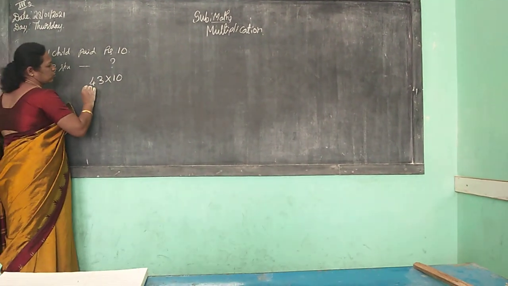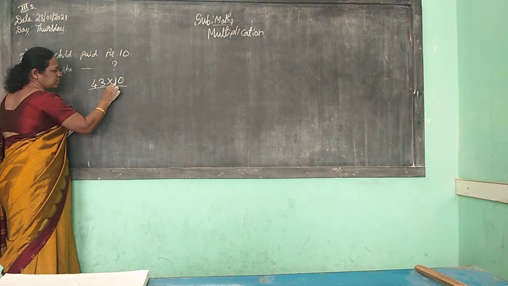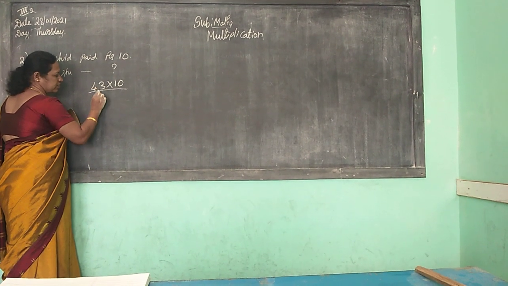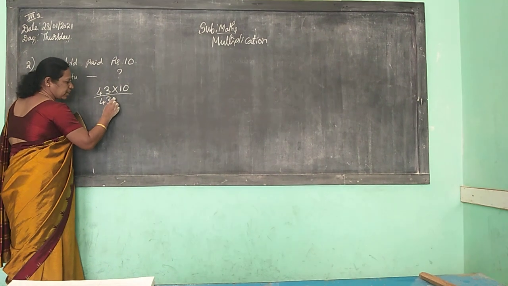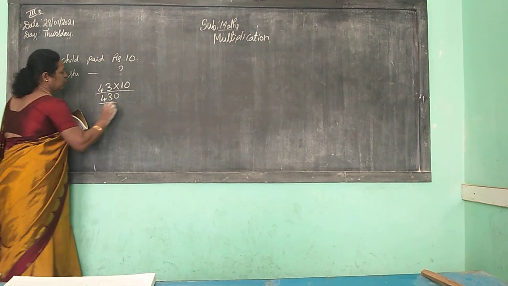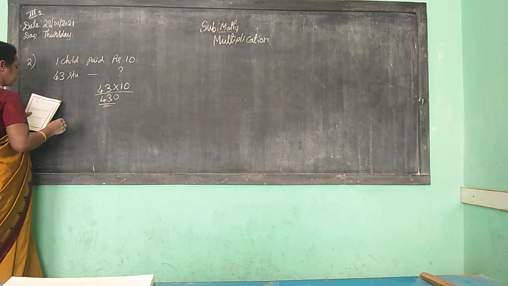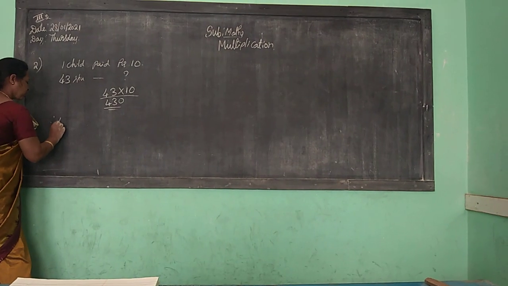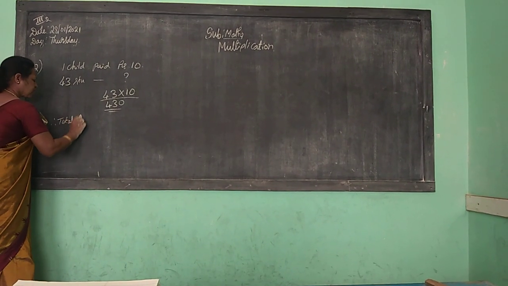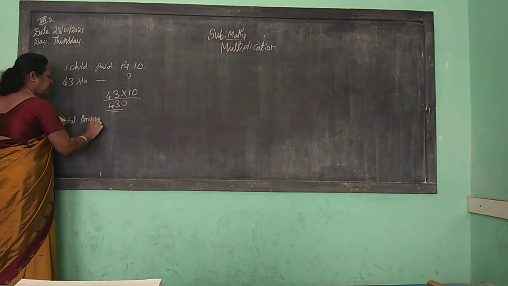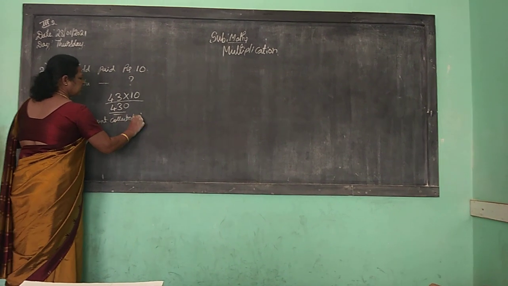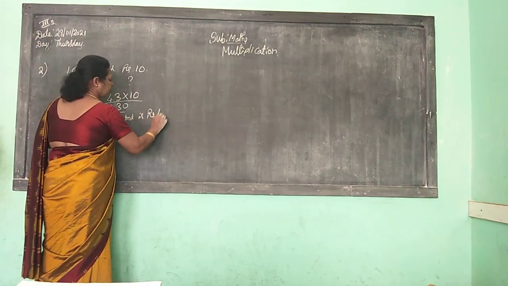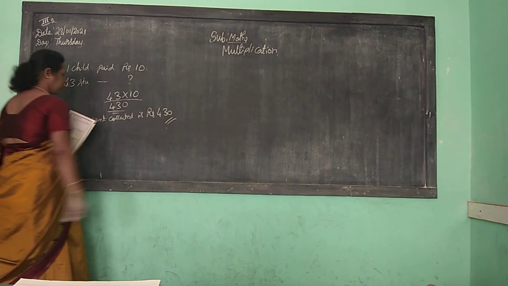Okay. So you know that 43 ones are 43. So how many zeros are there? That you put on the right side of the number, 10. So how much rupees is collected? Therefore the total amount collected is rupees 430. Okay, children.